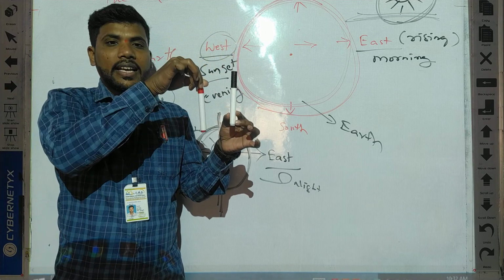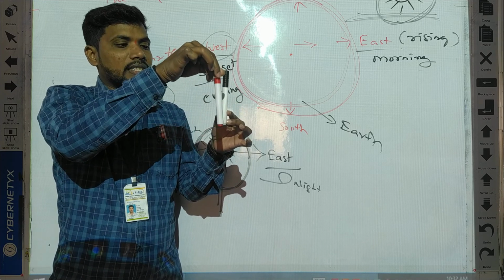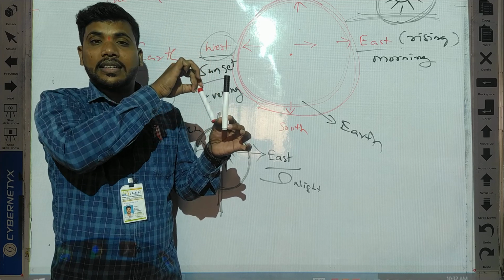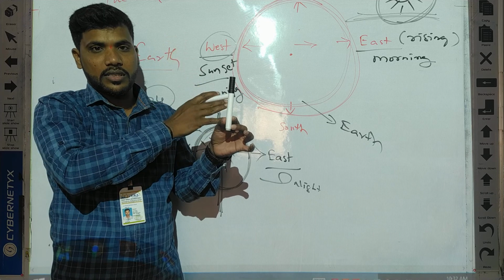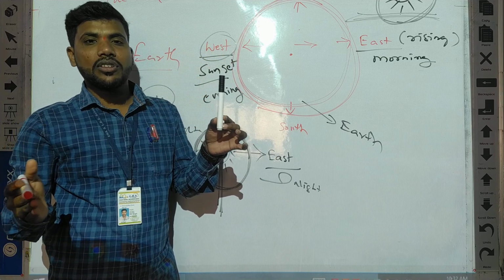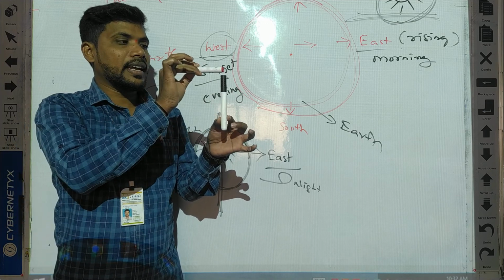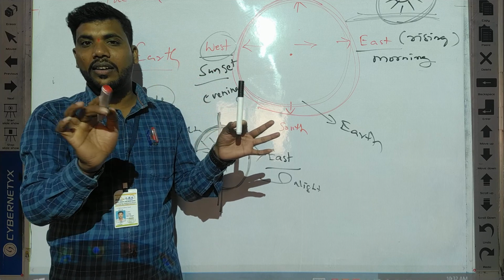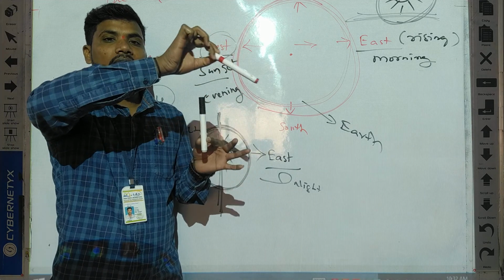If one side of the earth is light, another side will be dark. 12 hours, 12 hours. Daytime 12 hours, night time also 12 hours. 12 plus 12, 24 hours. So this sun is not moving anywhere. So who is moving? Earth is moving.